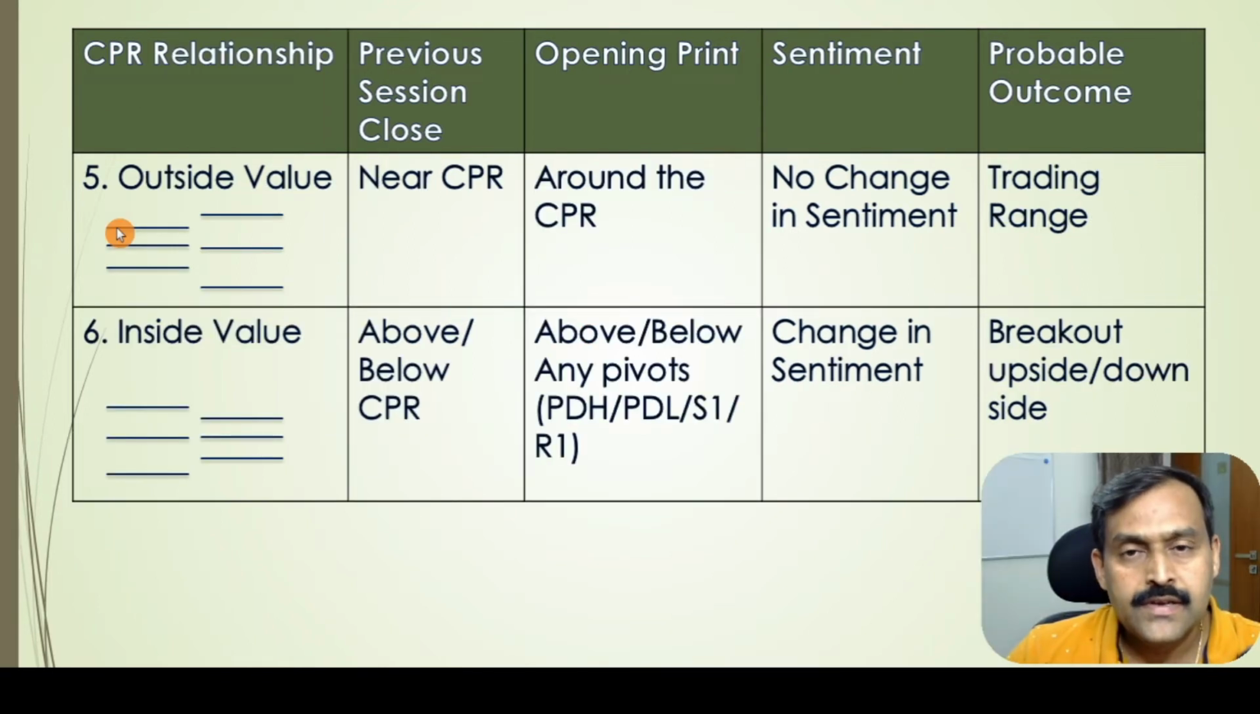The fifth CPR relationship is the outside value relationship. This happens when the market trades in a very wide range today, forming the wider CPR for tomorrow, which is covering today's CPR. So that is why there is an outside value relationship, indicating that the sentiment is a trading range sentiment. To confirm this again, we will have to wait for the opening print.